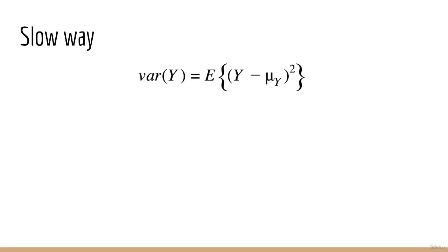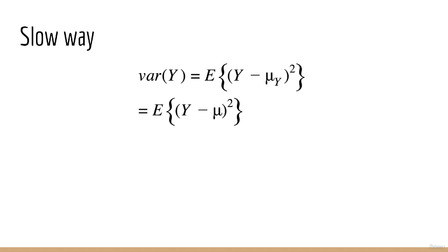The slow way of finding the variance of y is this. So for those of you who don't want to take my word for any of the identities from the previous derivation, this is more of a step-by-step process. Okay, so let's start by writing out the definition of variance. It's the expected value of y minus the mean of y, all squared. Note that the mean of y is just mu, which is the mean of our two assets. Note also that there is an alternative expression for the variance, which is easy to derive.